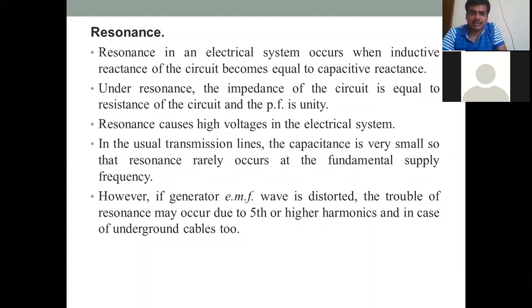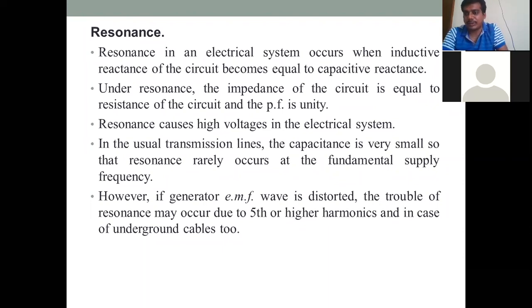But if there is some distortion with respect to the supply voltage E coming from the generator, there will be a problem with respect to the inductance and capacitance. You know how transmission lines operate. Between the two transmission lines there will be capacitance, and the coils will act as an inductance. So when there is a distortion, this inductor resonance problem occurs, and it leads to serious damage. But it is not a usually occurring problem. Okay. So these are the internal causes.